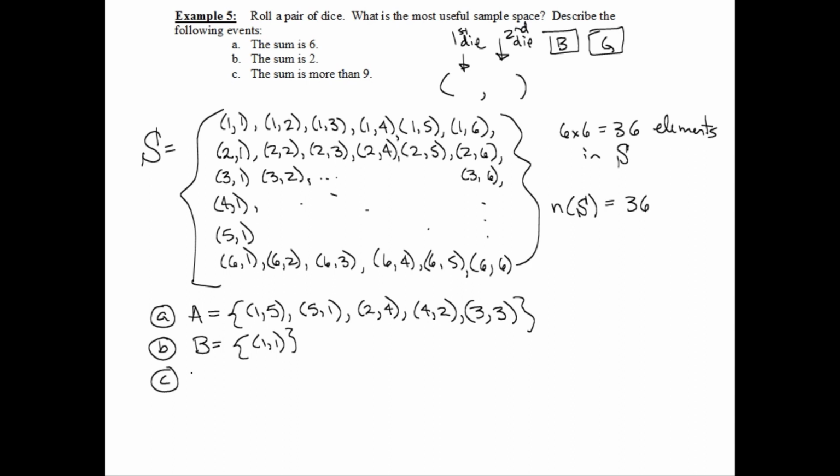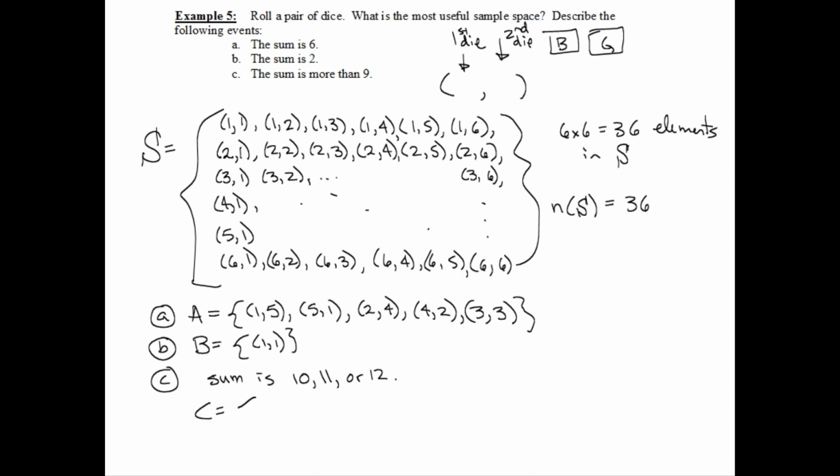Okay. Sum is more than 9. Okay, so here, if the sum is more than 9, what's it going to be? Well, 10, 11, 12. Is there anything bigger than 12? Is it possible to get a sum of 13? No, because our dice only go up to 1 through 6, right? So the maximum I can possibly get is 12.